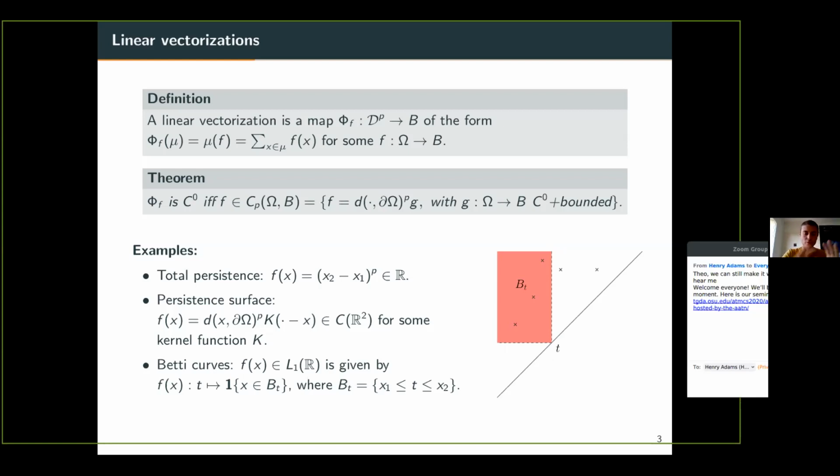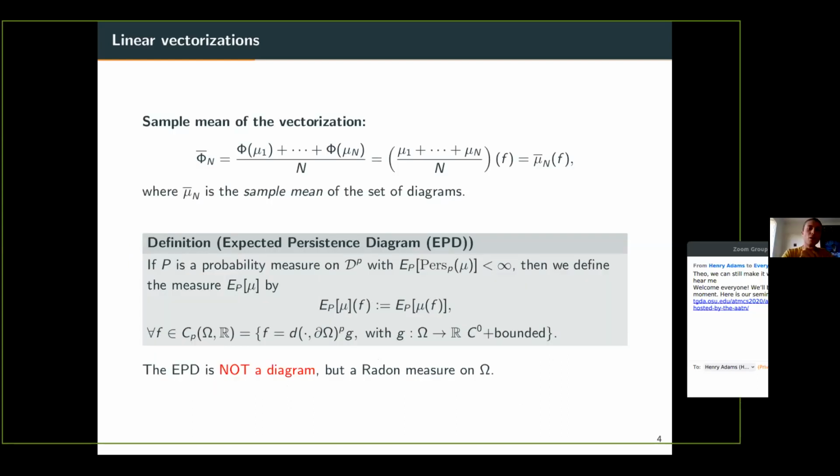Okay, so these are some nice examples. Just to end this first part on linear vectorizations, I want to end with a small remark. Now you have a set of vectors. As I said before, you can do a lot of complicated things. You can use deep learning, things like this. But just to summarize the set of vectors, maybe the simplest thing you can do is just compute their means. That is to say, you can compute phi bar n, which is the sum of the phi of mu i divided by n. And here, when the vectorization is linear, something very neat happens.